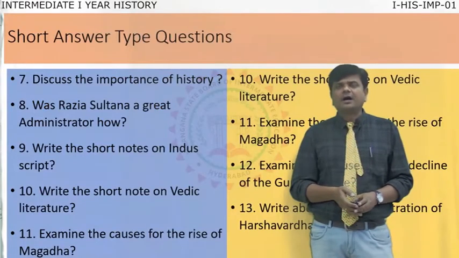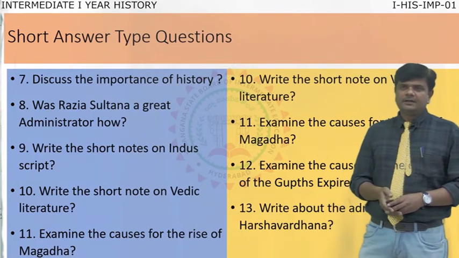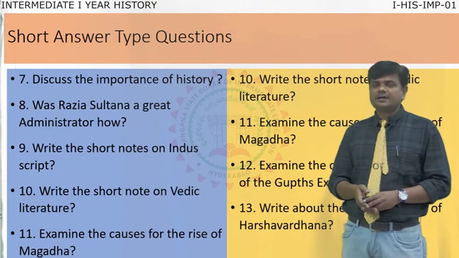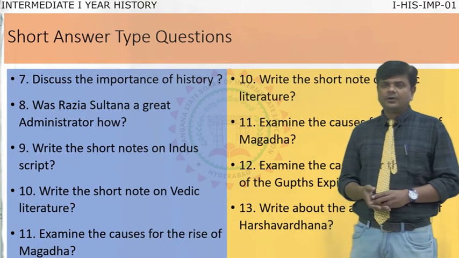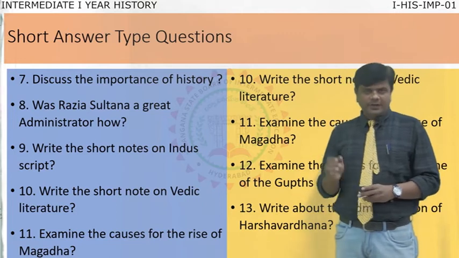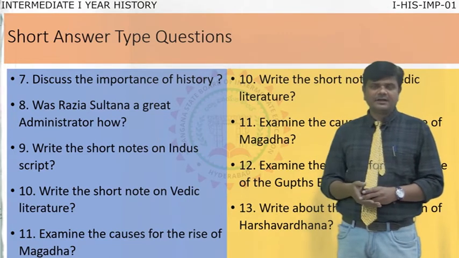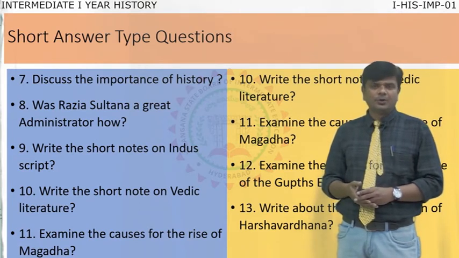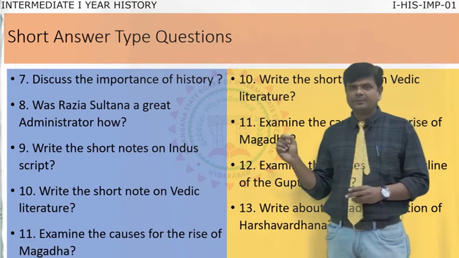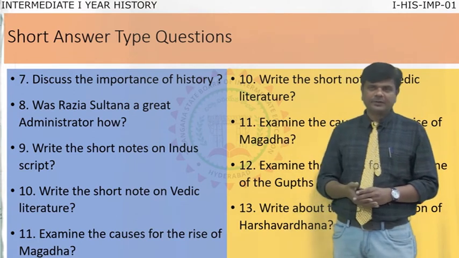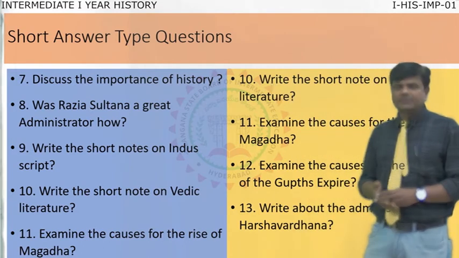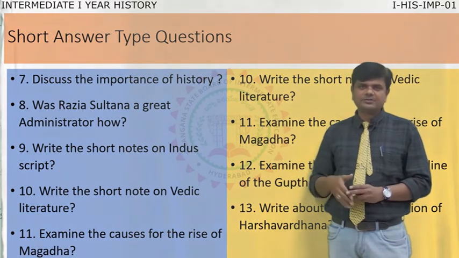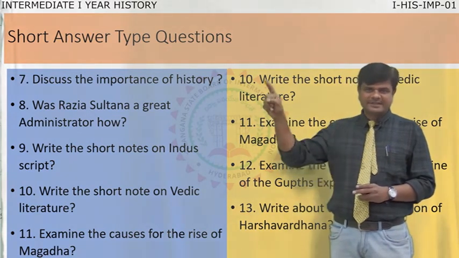Now, look at the questions. Here, we already completed number 6 in long questions. The number starts with 7. Don't get confused here. Whenever you write the question and answer in the answer booklet, write the question number from the question paper. Don't write a serial number. Write the question number as it is in the question paper. Example, this is the 7th question, the first question in short answer type questions, but the number is 7. So, while writing, you write the number 7 only.